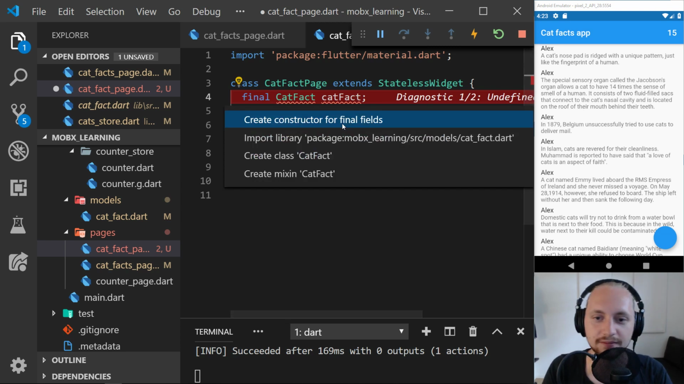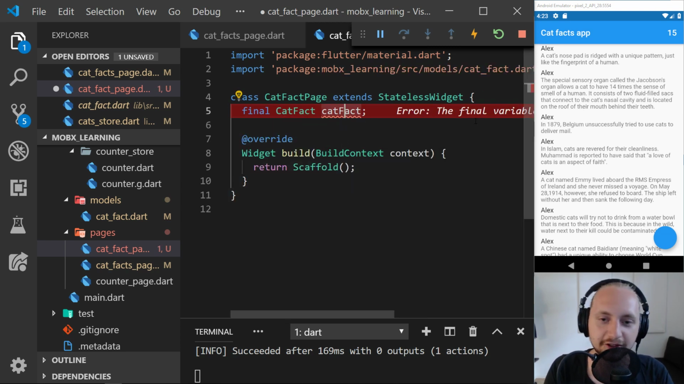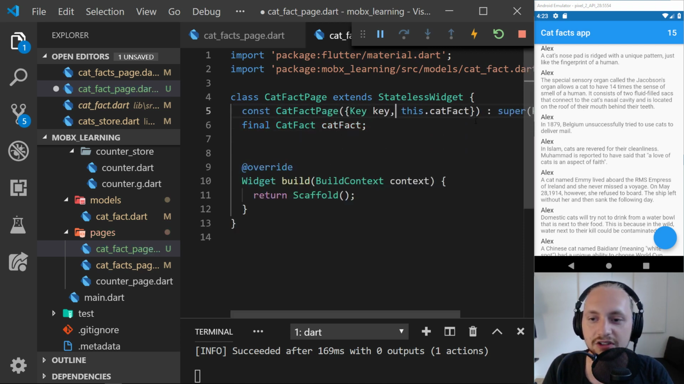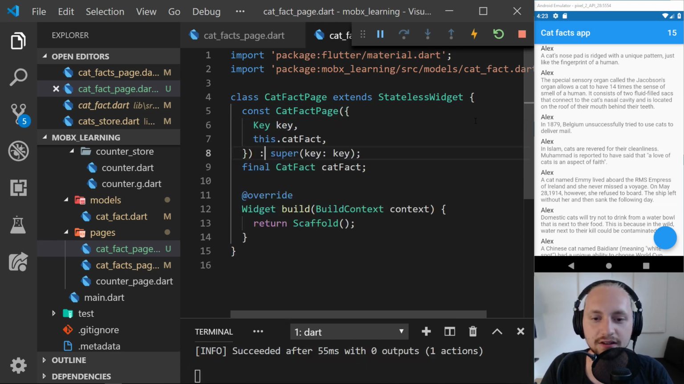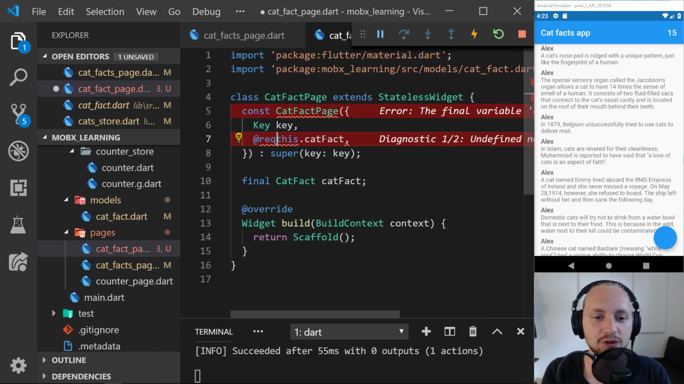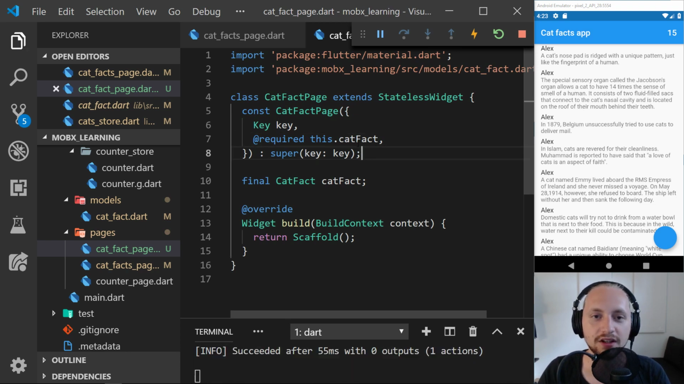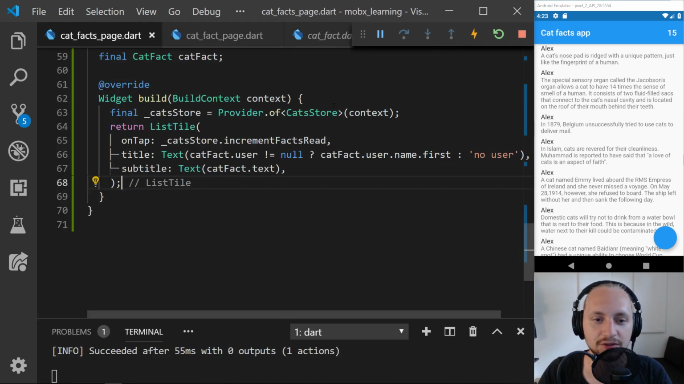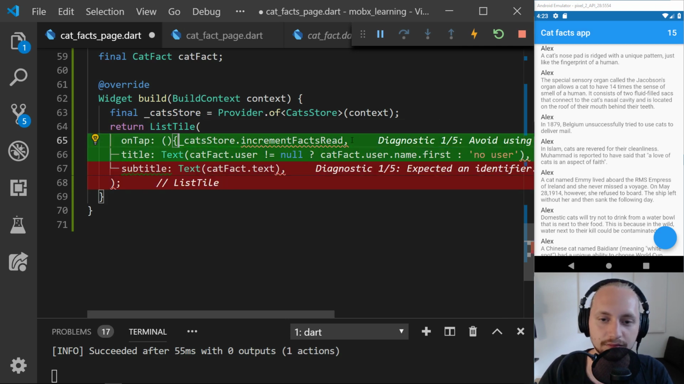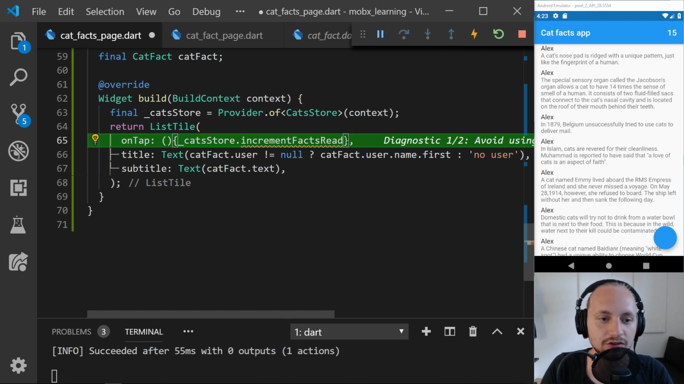Let's import that. So now we have our cat fact and just control dot, and we can create a constructor. I just like to have the constructor on top, and then format that. One more thing is that this constructor actually requires this cat fact, because I don't want to navigate to a fact without the actual cat fact. So let's make that required. So now when we actually call this, we are required to pass a cat fact. So let's do that here. We can actually do multiple things.